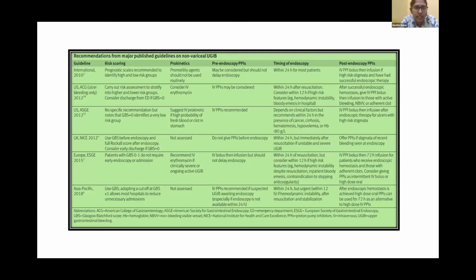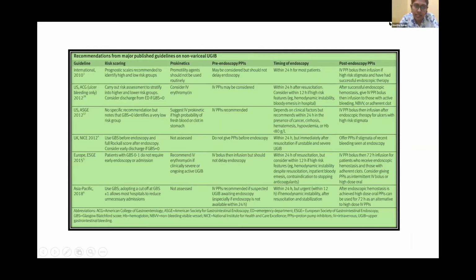So these are the recommendations from major published guidelines on non-variceal upper GI bleeding. Here we can see guidelines from the American College of Gastroenterology, American Society for Gastrointestinal Endoscopy, and European Society of Gastrointestinal Endoscopy. Also NICE guidelines. They have commented on risk scoring, prokinetics, pre-endoscopy PPIs, timing of endoscopy, and post-endoscopy PPIs. For risk scoring, the majority of the guidelines recommend prognostic scales to identify high and low risk groups. So identification of high and low risk groups is very important.